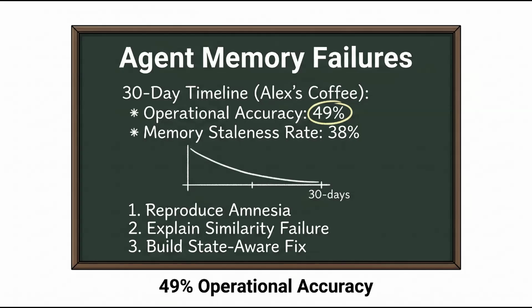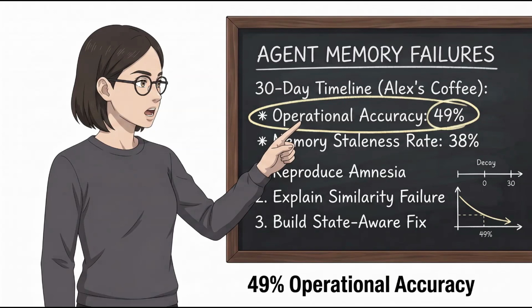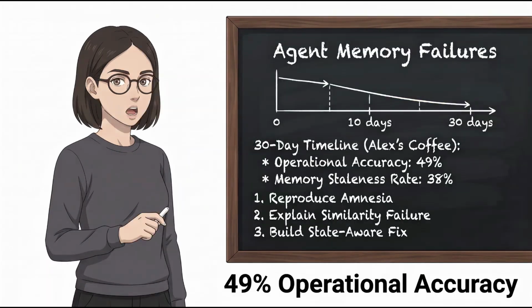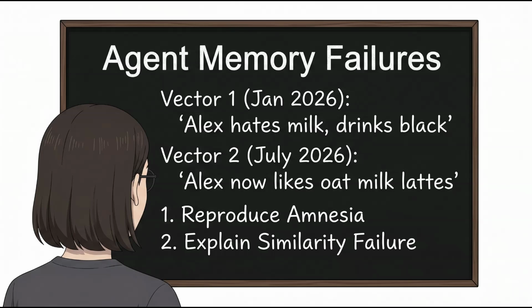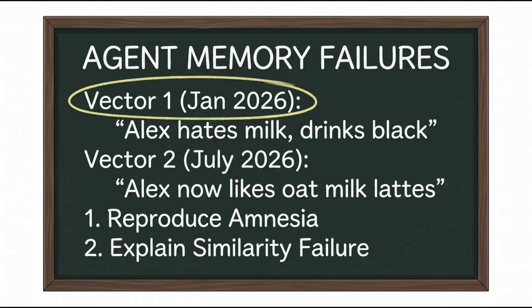Building an assistant to track customer preferences over months showed me how rapidly raw vector memory decays. In practice, after 30 days of passive retrieval, operational accuracy drops to 49% due to a 38% memory staleness rate. We can easily isolate this bug by writing two sequential statements from user Alex into an append-only database.